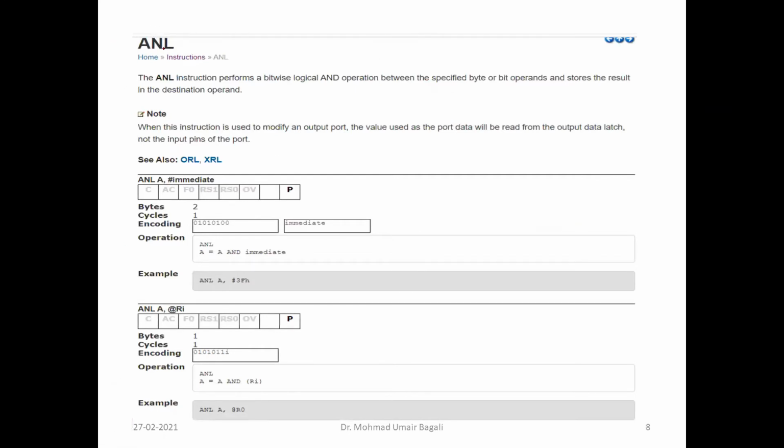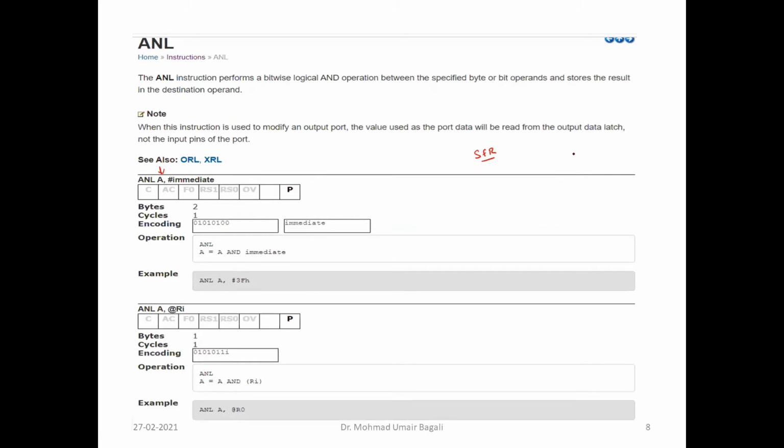Next is the logical AND operation. In the logical AND operation, the destination operand is fixed as the accumulator, and the accumulator is located in the SFR. Then the hash immediate value.